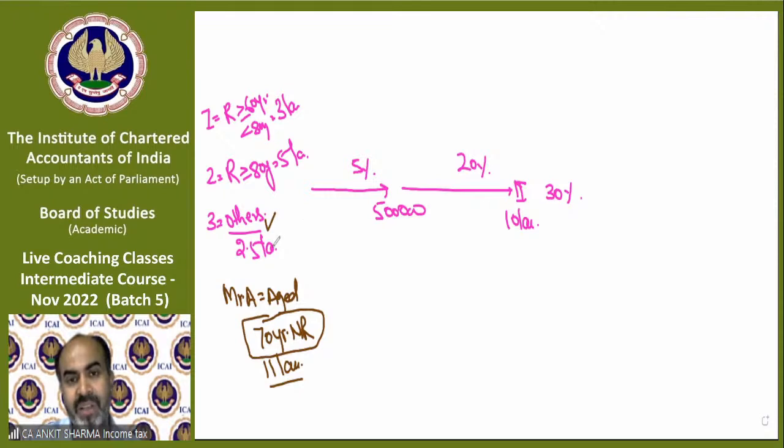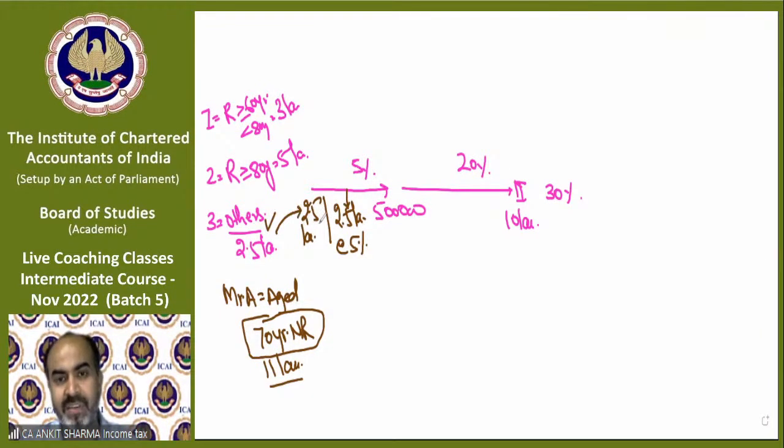So that means we will calculate tax like this: 11 lakh rupees income, up to 5 lakh, 2.5 lakh exempt. Balance how much left? 2.5 lakh, and that is going to be taxable at the rate of 5% because this falls in this category. Starting 5 lakh, 2.5 lakh rupees basic exemption, then left with 2.5 lakh rupees. That is going to be taxable at the rate of 5%. That is 12,500.